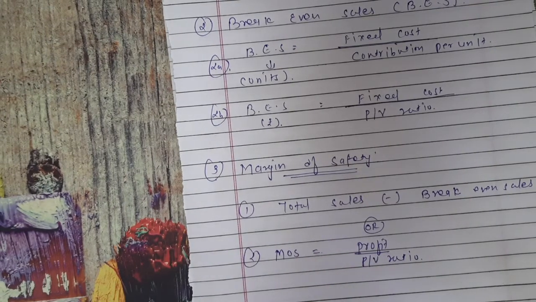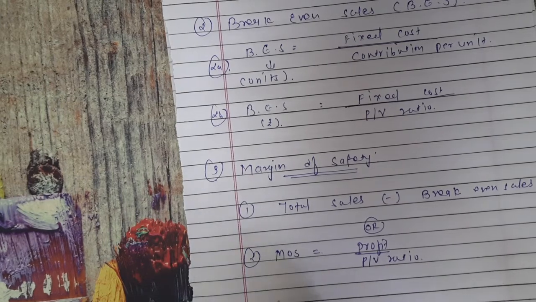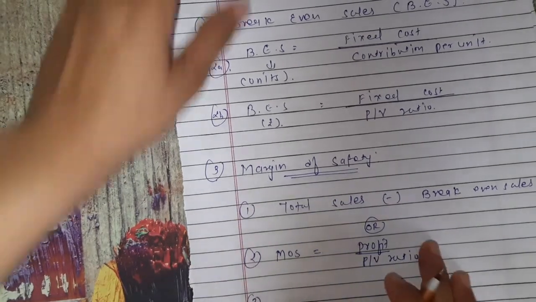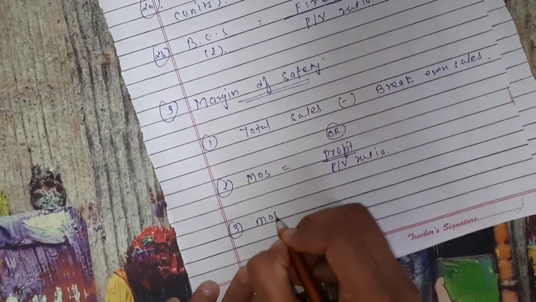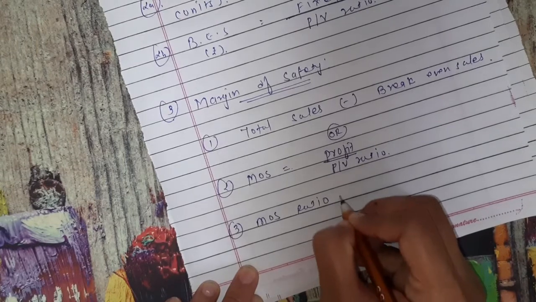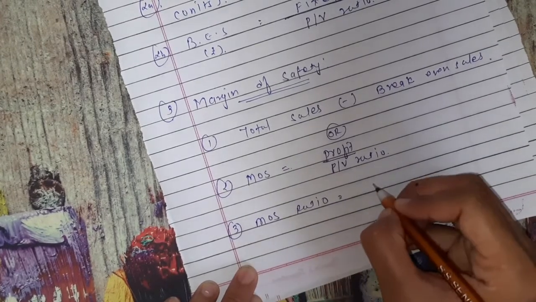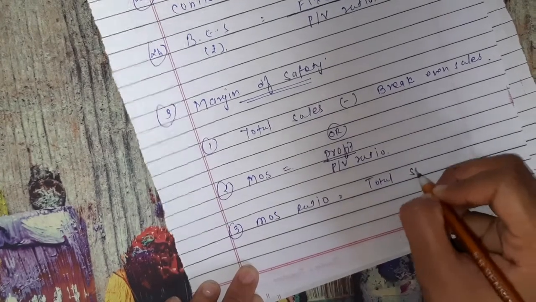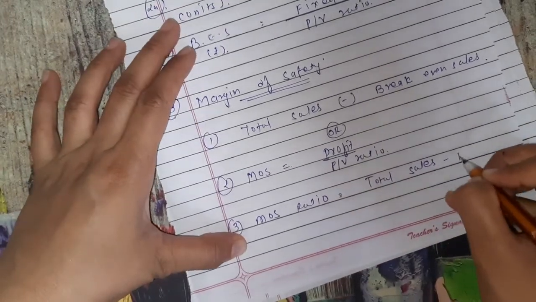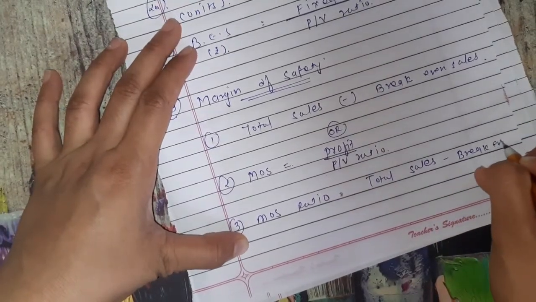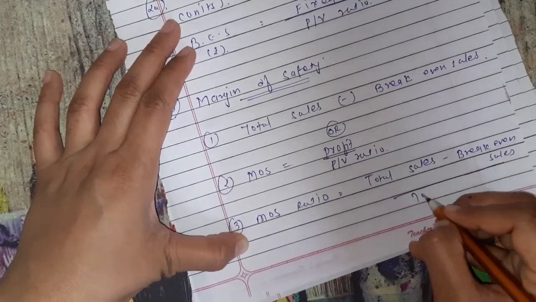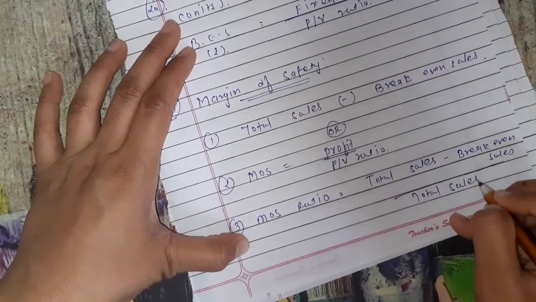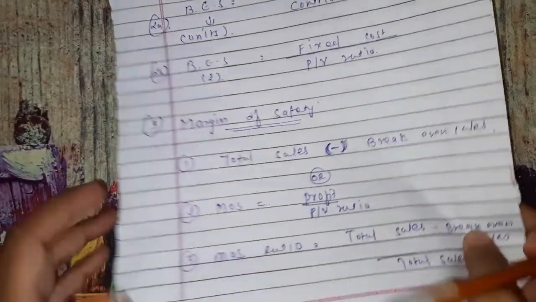Sometimes it is asked in the examination, margin of safety ratio. So what is the formula? Margin of safety ratio is equal to total sales minus break even sales divided by total sales.